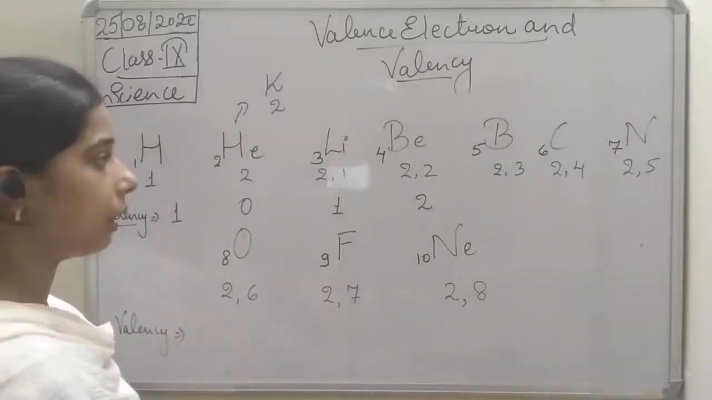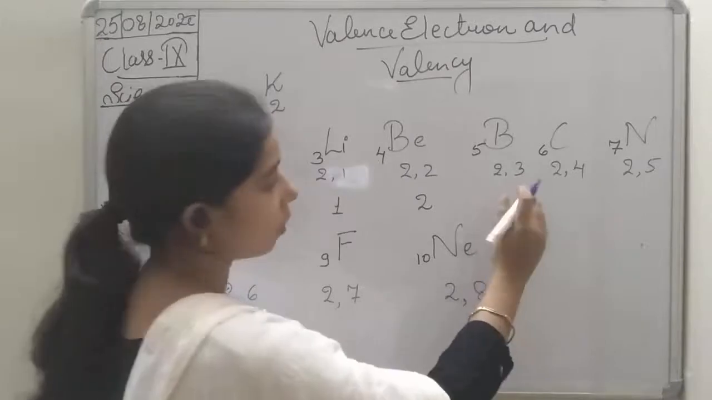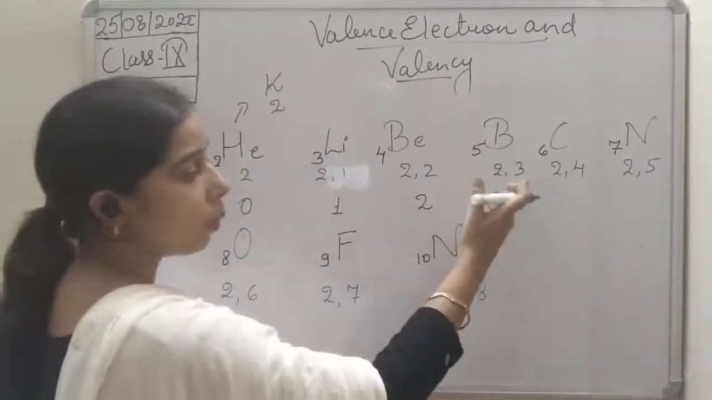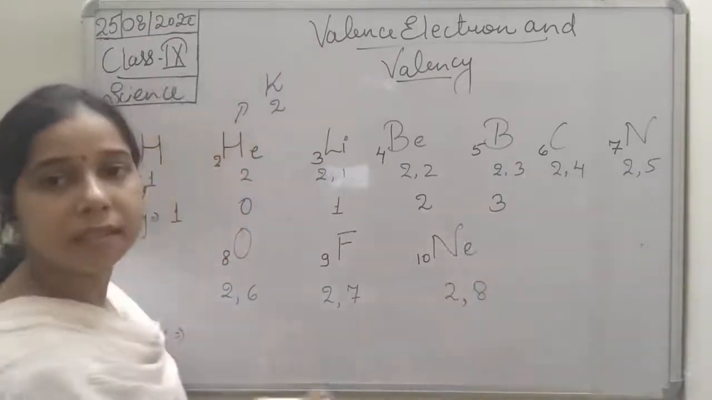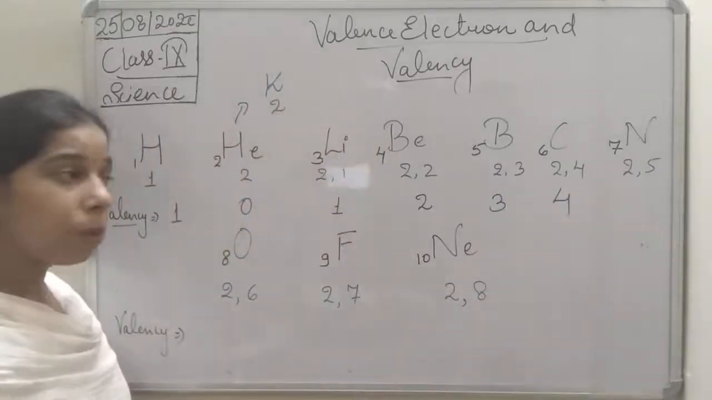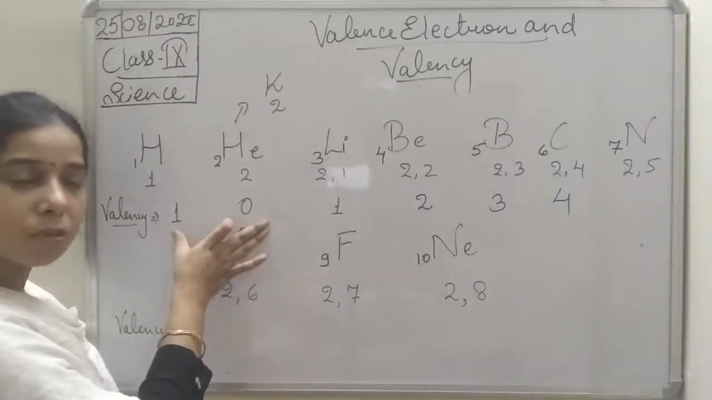Now if we see the other cases, students, we continue with that. Boron has 3 valence electrons. The L shell can accommodate 8 electrons, so here it has 3, so we will write the valency as 3. In the case of carbon, valency will be 4. So up to 1 to 4, students, we have included hydrogen and helium also.